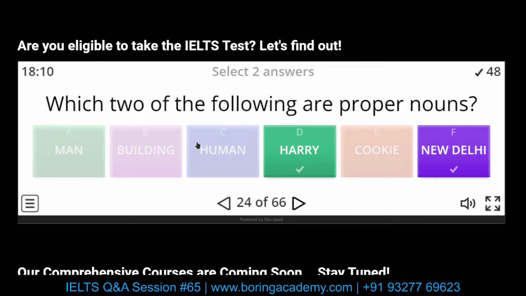Cookie is a common noun. Human is a common noun. Building is a common noun. And man is also a common noun. A simple rule in English grammar: whenever we see a proper noun, we should capitalize the first letter. And in New Delhi, we capitalize N as well as D. The rest should be in small letters unless it's at the beginning of a sentence.